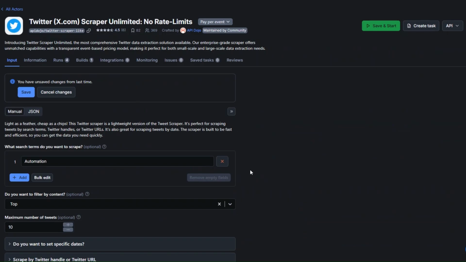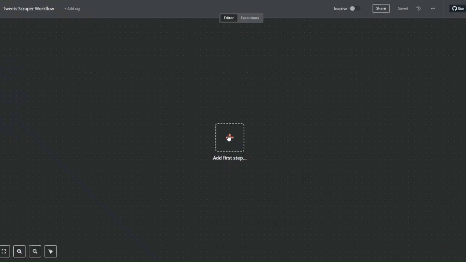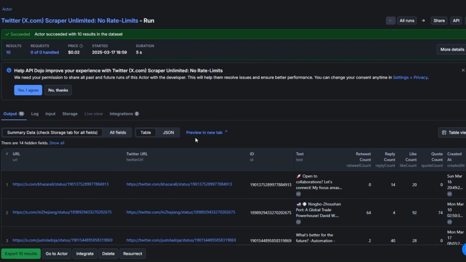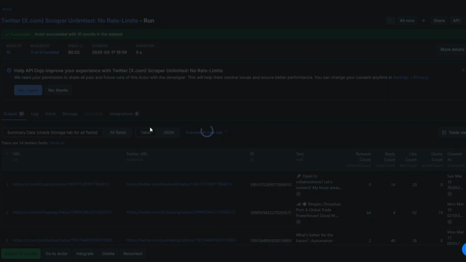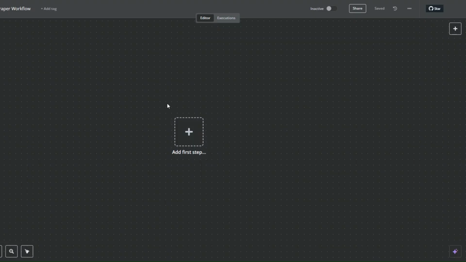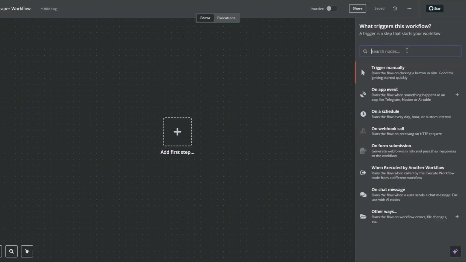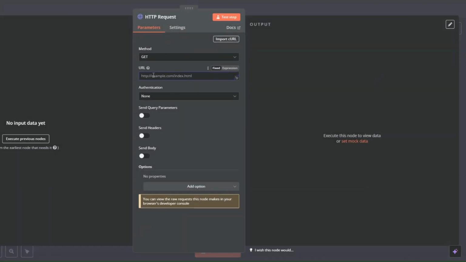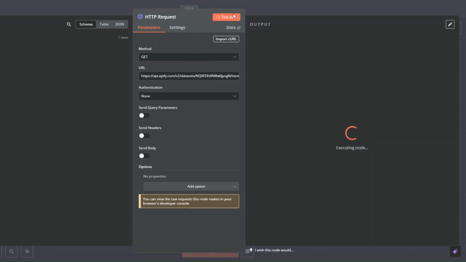We can automate this process by creating a simple workflow on N8N. So on N8N, I've created a workflow that I've renamed to Tweet Scraper Workflow to get all these tweets that we've scraped from Apify into our N8N workflow. I'll click on API. Let's get dataset items. I'm going to copy the link. On our workflow, I'm going to search for the HTTP request module. So I'll search for HTTP, click on HTTP request. Here we're going to add the URL that we just copied and click on test step.